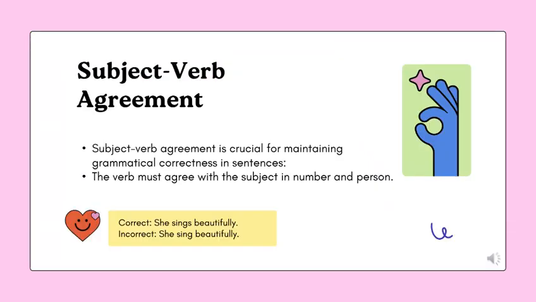Subject verb agreement. Subject verb agreement is the grammatical rule that the verb must agree in number and person with its subject. The verb must agree with the subject in number and person. Here is the example. She sings beautifully. It was the correct one. But the incorrect one is she sing beautifully.